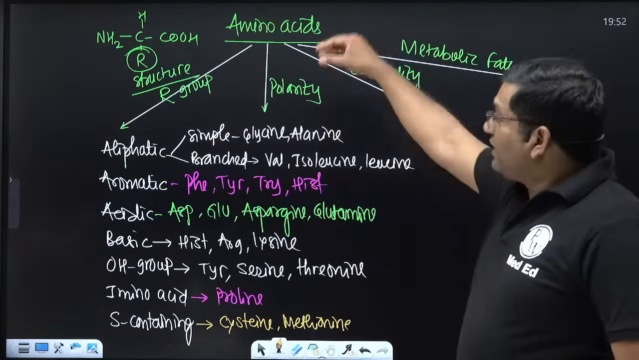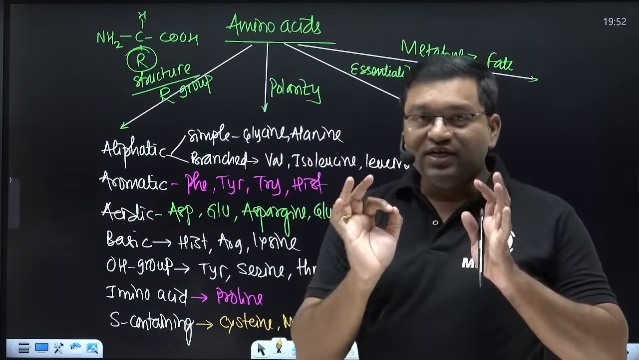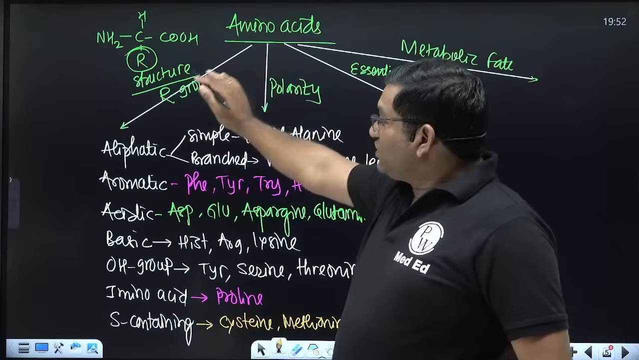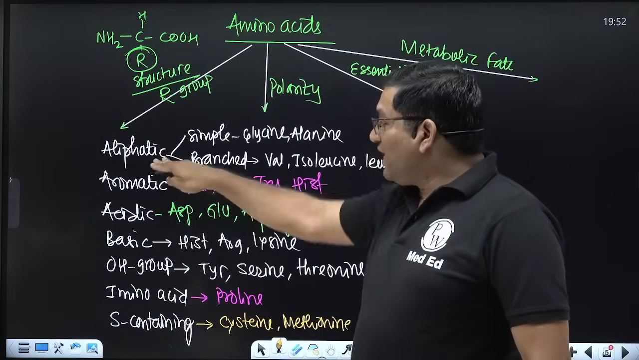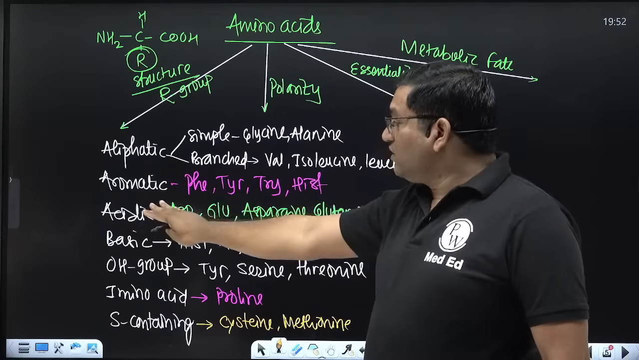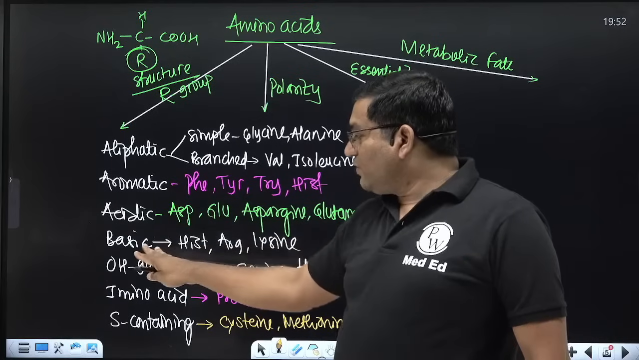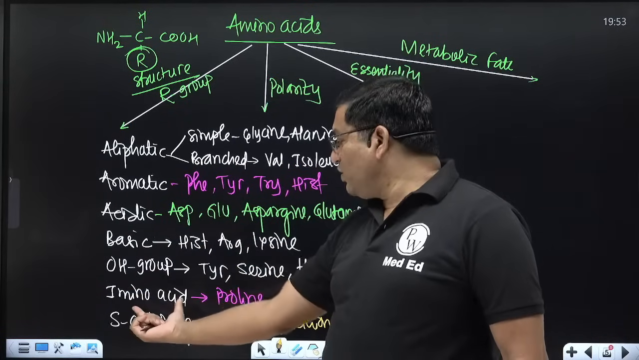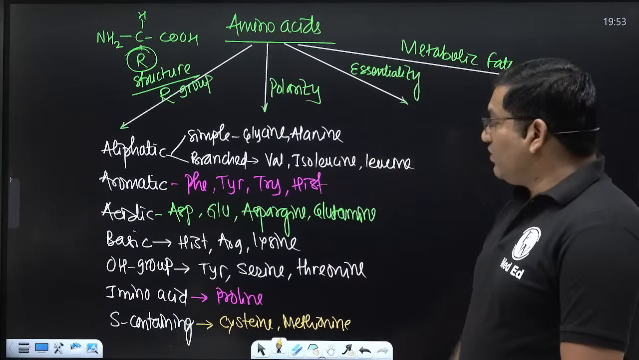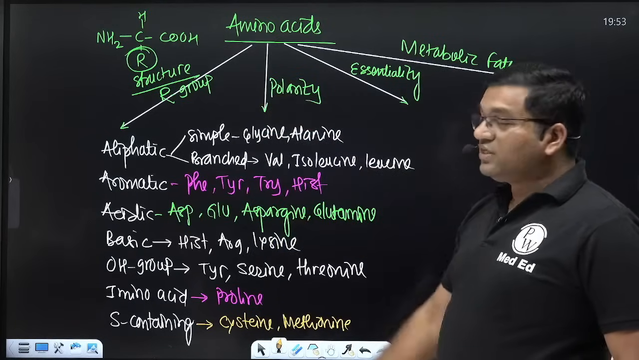On the basis of their distinctive R group, or their structure, they are classified as aliphatic side chain, aromatic amino acids, acidic amino acids with their amides, basic amino acids, OH group containing amino acids, imino acid, and sulfur containing amino acids. So this is the classification based on their structure.